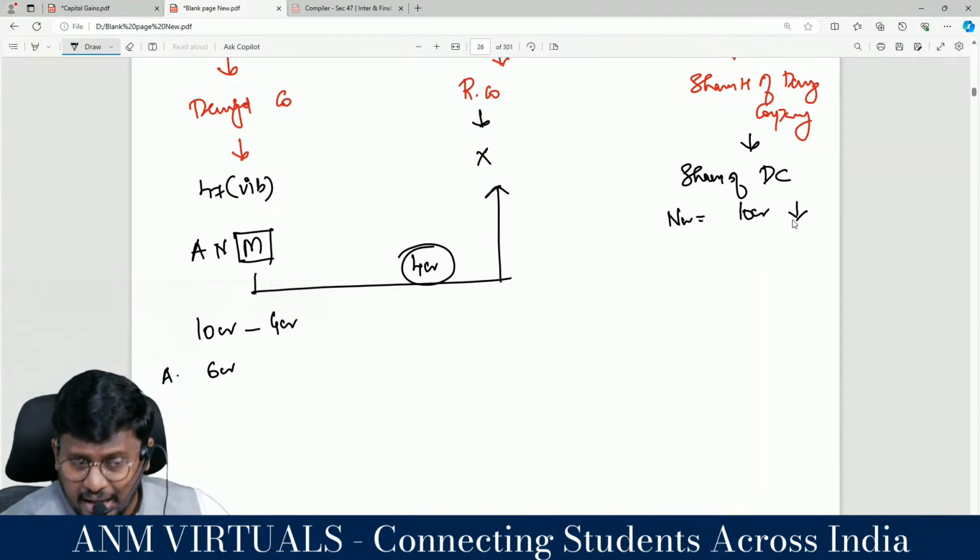So this is a relinquishment of the asset or extinguishment of rights therein.